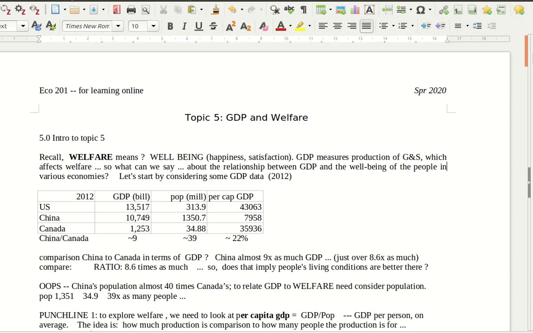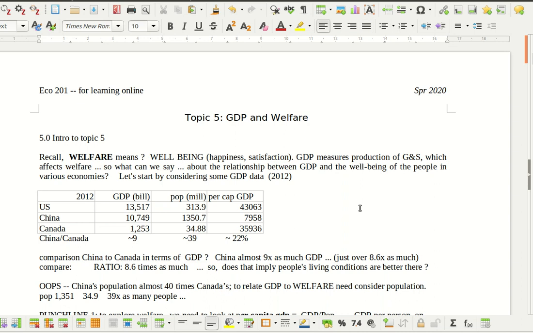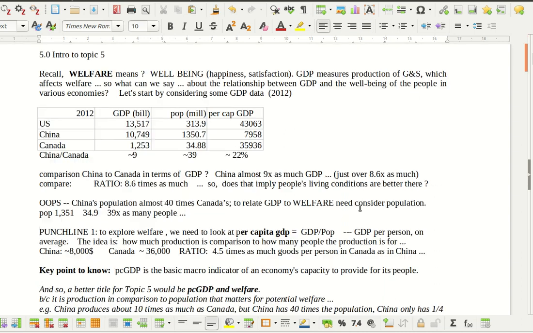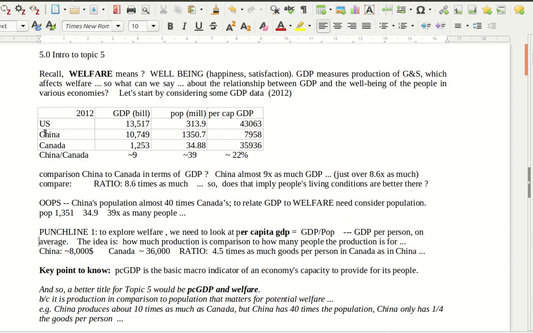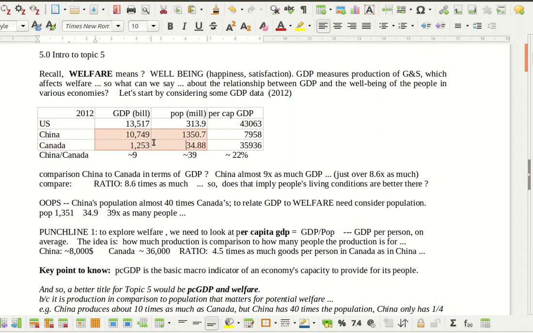All right, when we look at the notes for topic 5, right from the start, we see what's going on for typical test question 7. Specifically, the point is to compare China and Canada. China's GDP, 10.7 trillion, and Canada is just 1.2 trillion. So if you were to take the ratio, you'd say China produces almost 9 times as much.